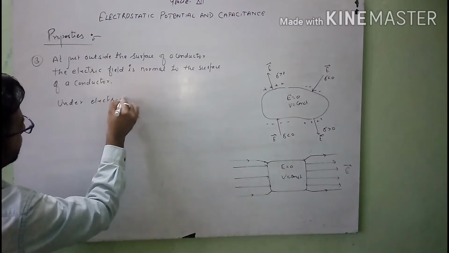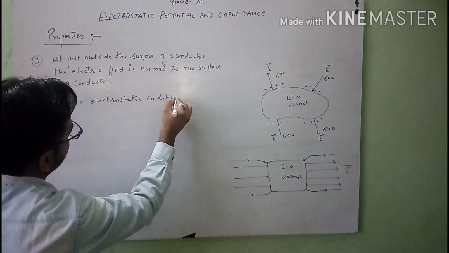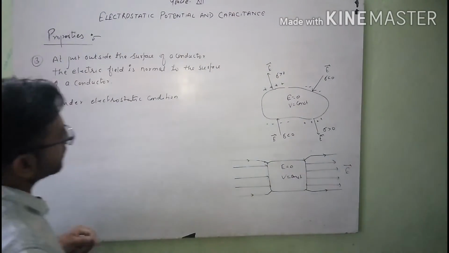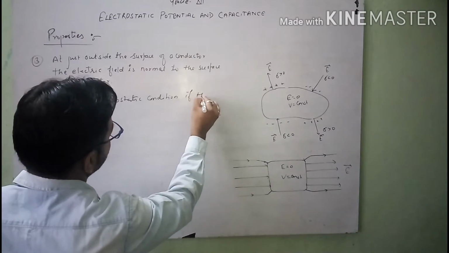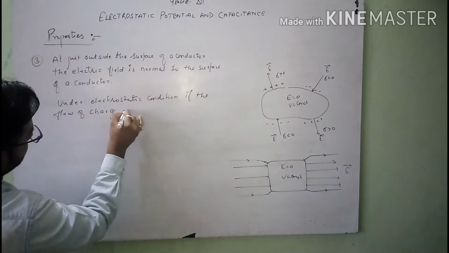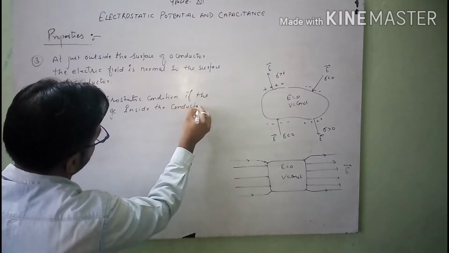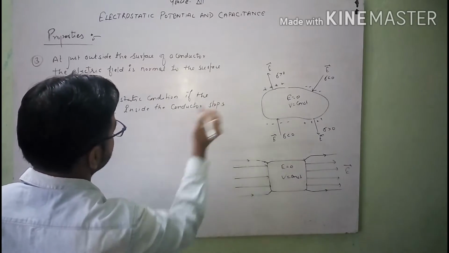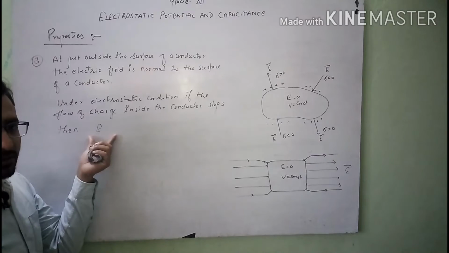under electrostatic conditions, if the flow of charge in the conductor stops, if the flow of charge inside the conductor stops, then we can say that the tangential component of electric field